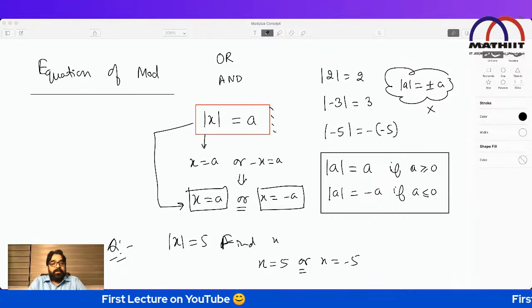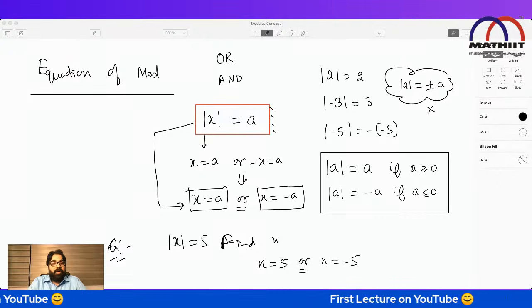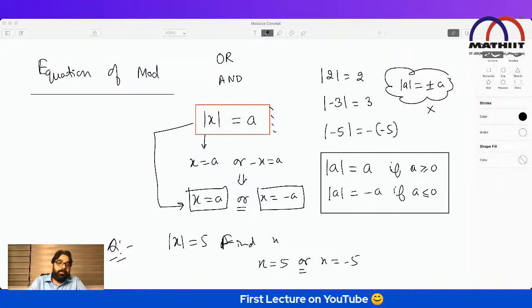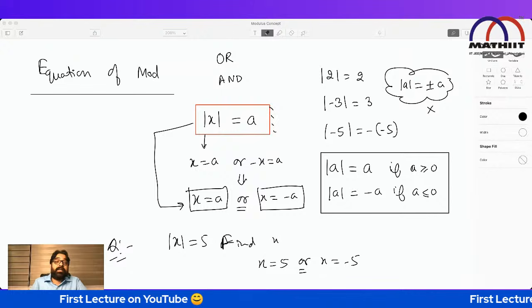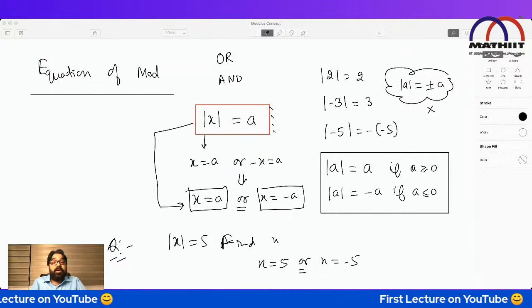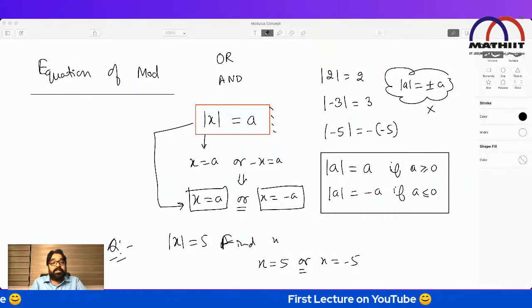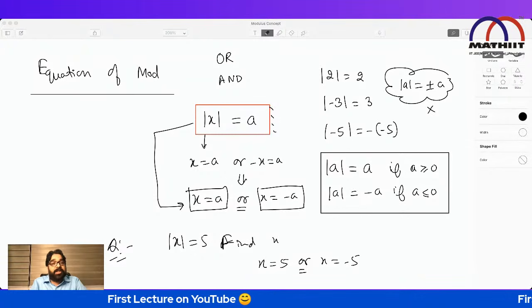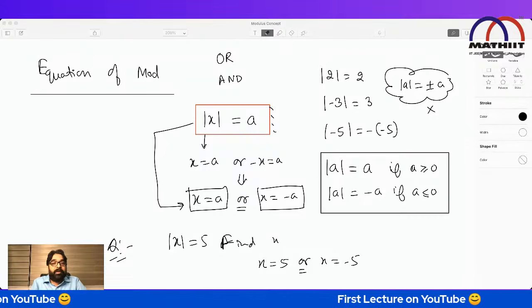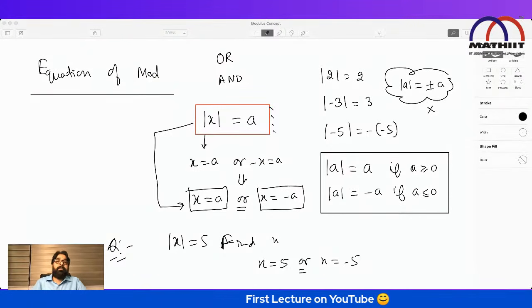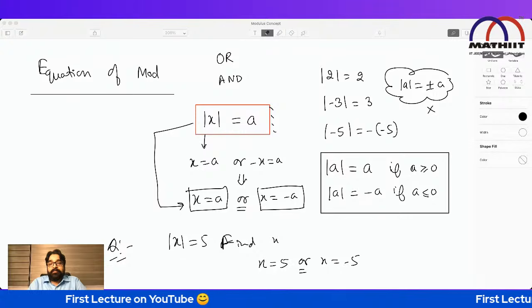Am I clear with everybody? Mod x equal to a, then x will be either a or minus a. Never say x equal to plus minus a. This line where I put up the cross symbol, you can see, never write this statement. This will spoil your whole modulus concept. You have to say mod x equal to a means x will be either a or minus a. These are the only two possibilities, no other.